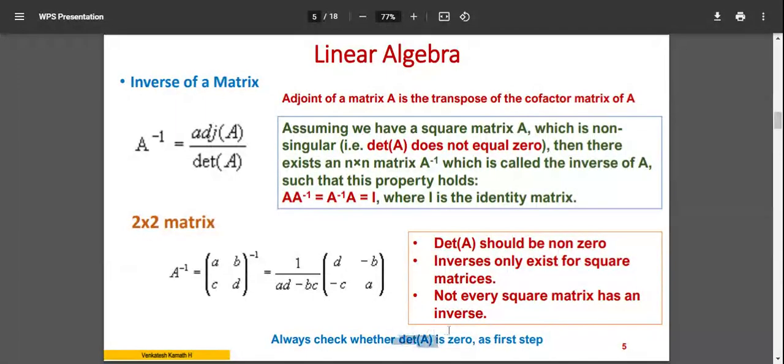You have to plan it well. That is, you should know what to calculate first. It's not that simply because it's there in the equation, you calculate this, then calculate that. So first calculate the determinant of A. If it is not 0, then you can calculate the adjoint of A. If it is 0, then you can simply say that the inverse of the matrix is not available. You need not calculate the adjoint of A.